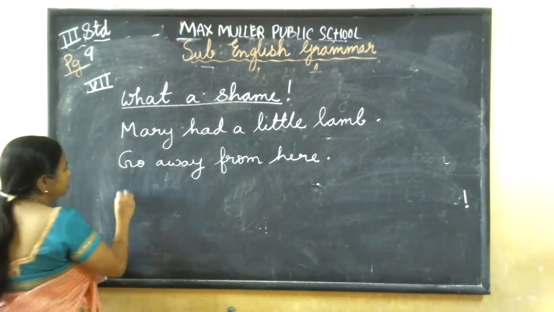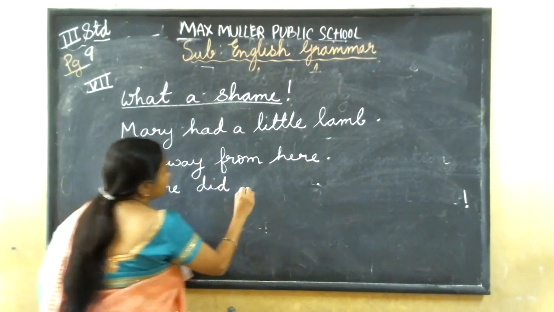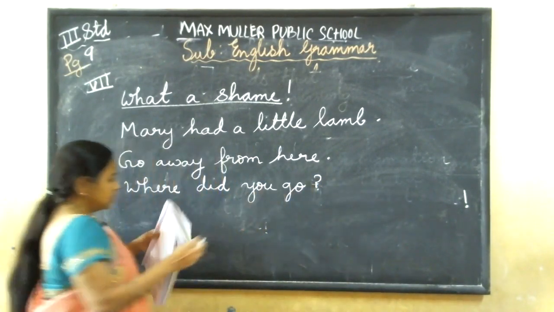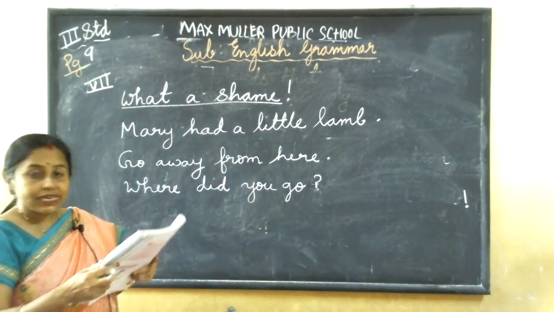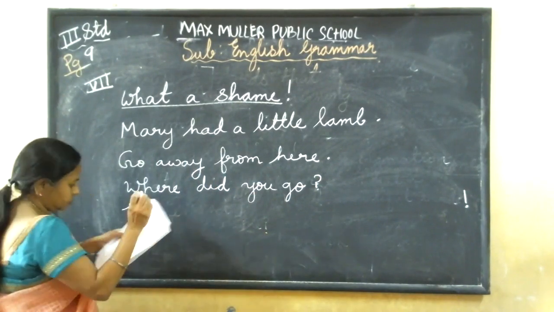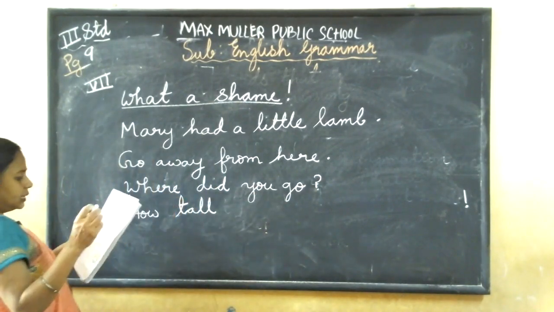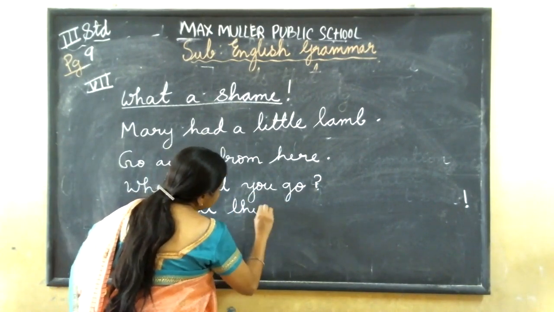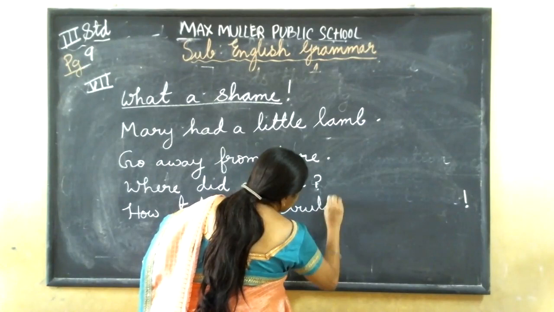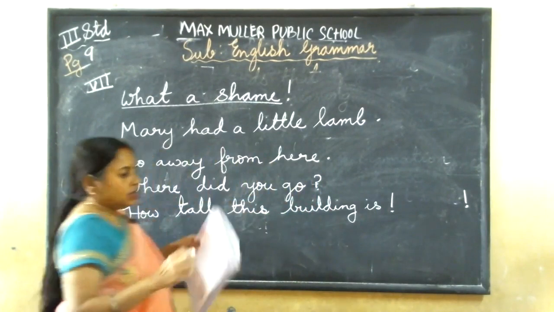Where did you go? Obviously the next one is a question, so question mark. Next: how tall this building is. This is also an exclamation. So how tall this building is. Here you should put an exclamation sign.